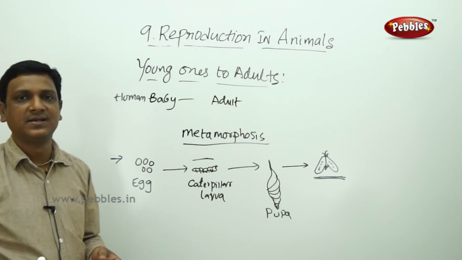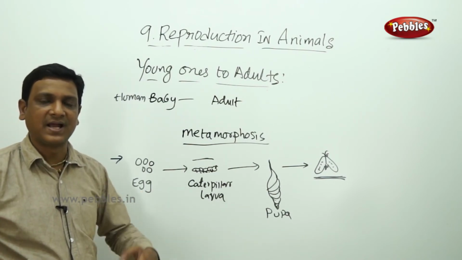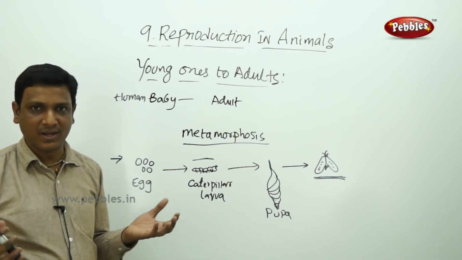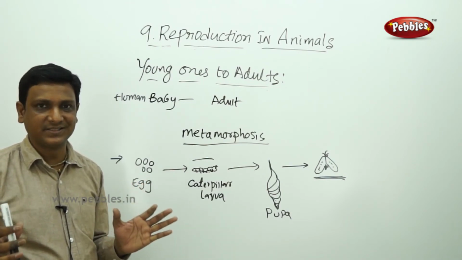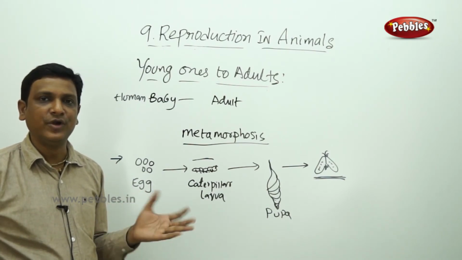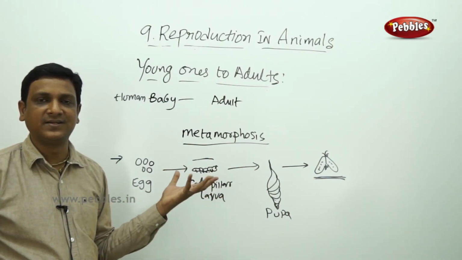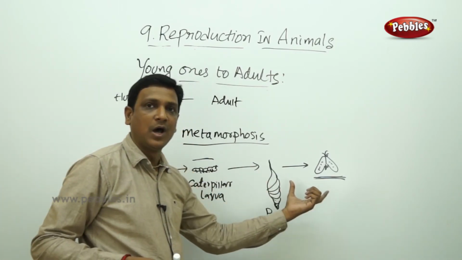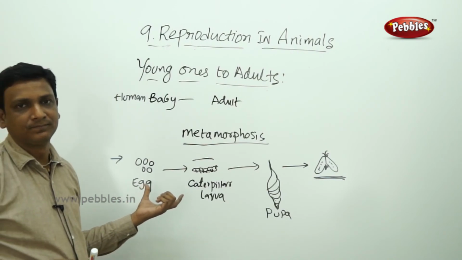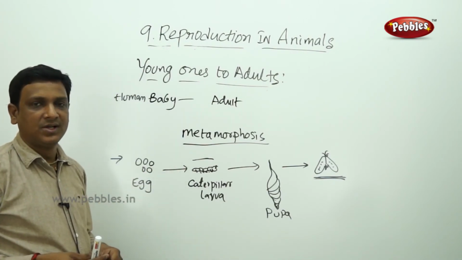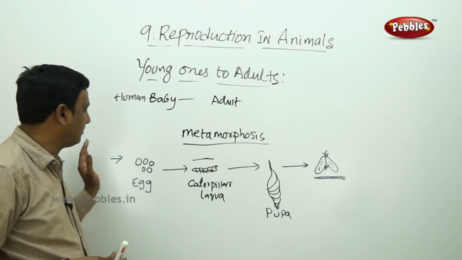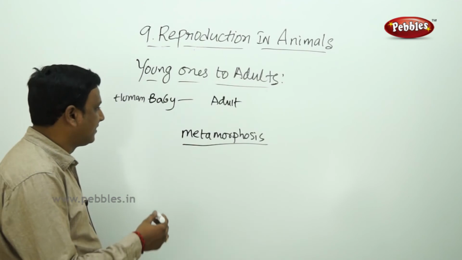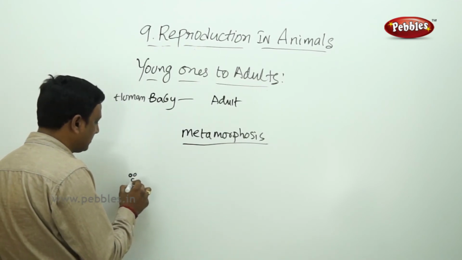Of course, there will be some changes. Our height may increase, our weight may increase, we may become thin or we may become fat. So these are simple changes, not drastic changes. We totally cannot change into different forms, but here it is entirely different. You see the caterpillar and you see the butterfly. How much difference you find here? So this is metamorphosis. I told you two examples are given. The first example is this, but what is the second one? Now let us see the second example for this metamorphosis.